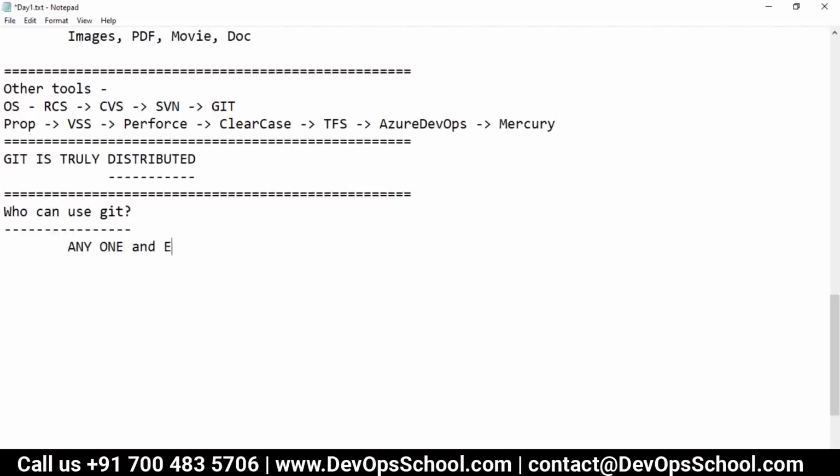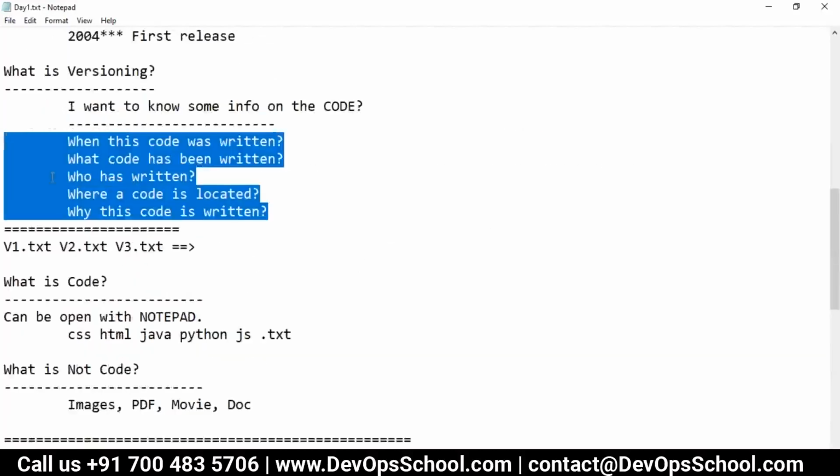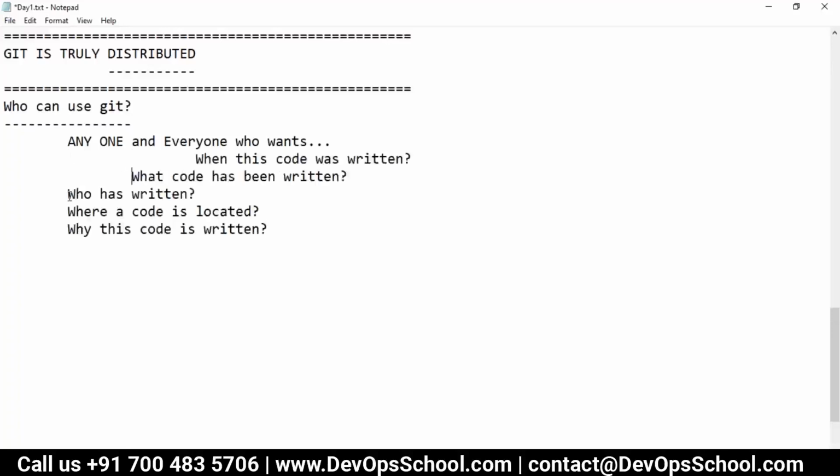Anyone and everyone. It's not a tool which is being used only in software engineering, but in many other domains also. But you have to understand, who should use Git? Anyone who wants this one. Simple.